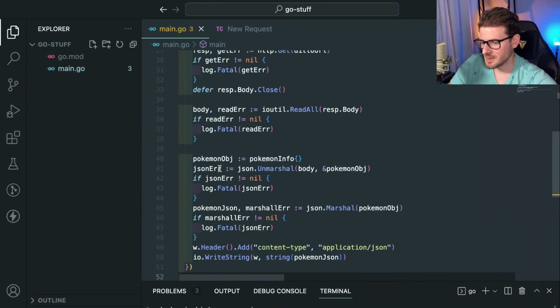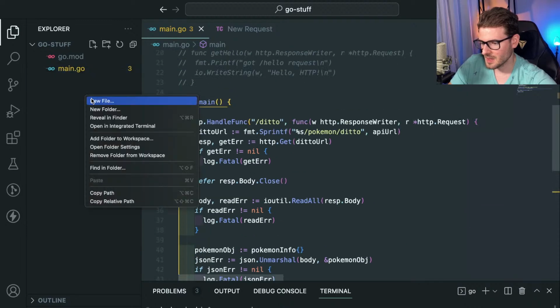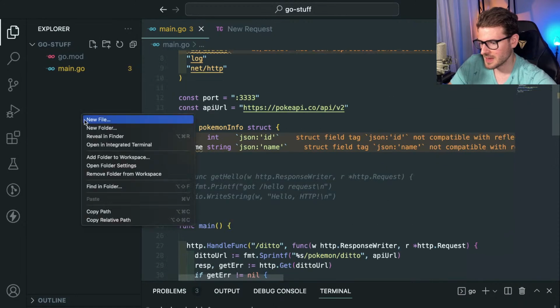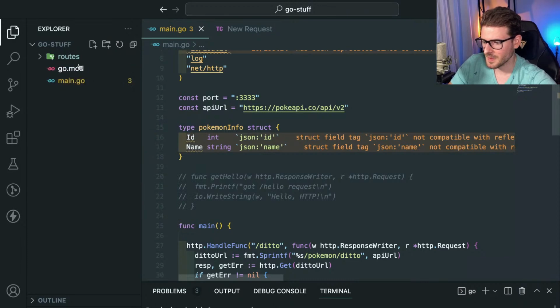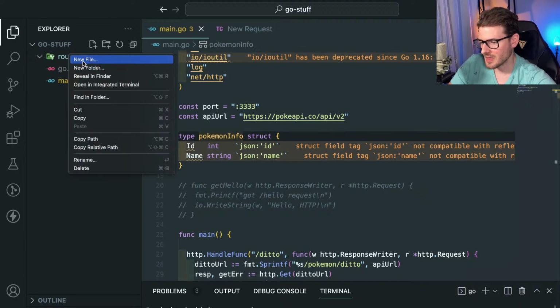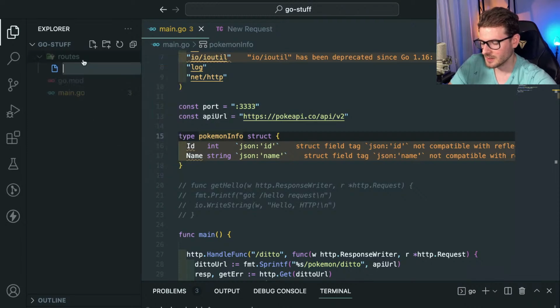Yeah, at this point, maybe we should pull this out to a separate file. Now, learning how to do different modules in Go is something I'm still trying to understand. I think if you just put it as part of the package, like let's say I made a new folder called routes, to make this very similar to Express. Now, I don't know the proper way to do this in Go. I should probably go watch a tutorial or something. But I think in this routes directory, I could potentially add one for like get ditto.